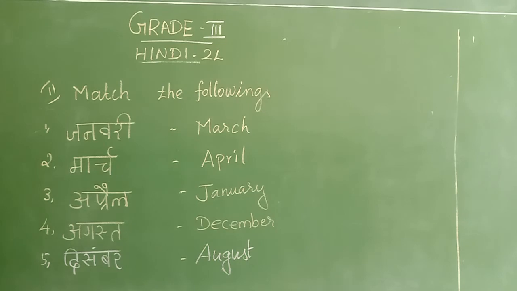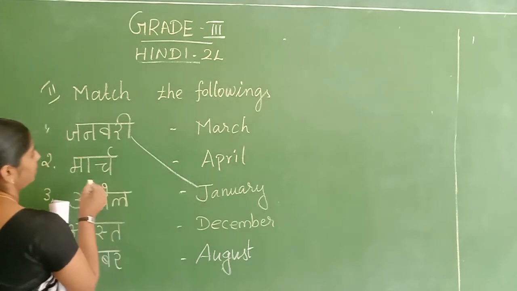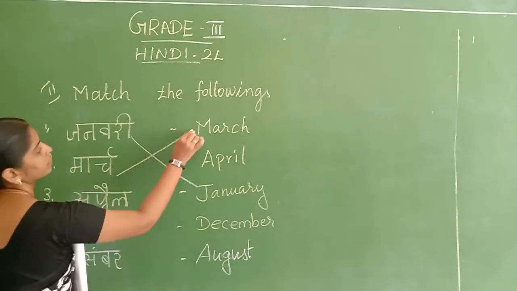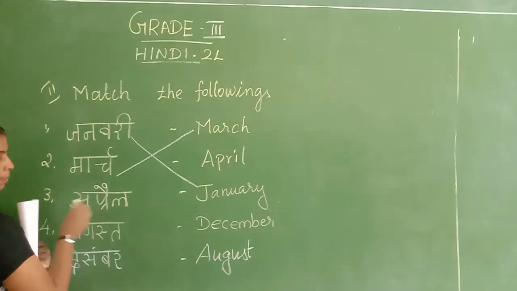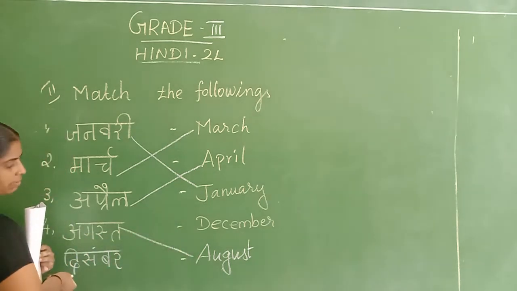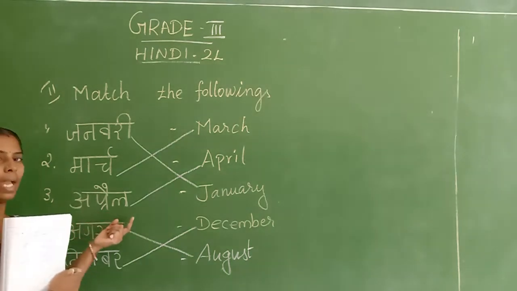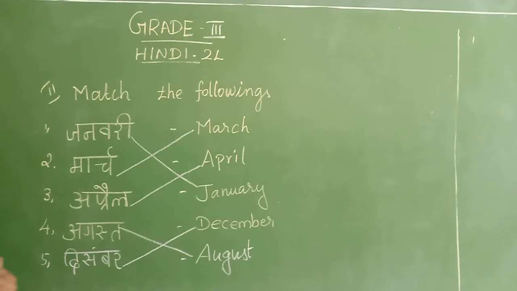Right children, shall we match that? Okay, January, where is that? Yes. Which one? March. This one? April. August. December. Right? Okay, children. April or April, both are correct. Match this one. You have to copy this one.